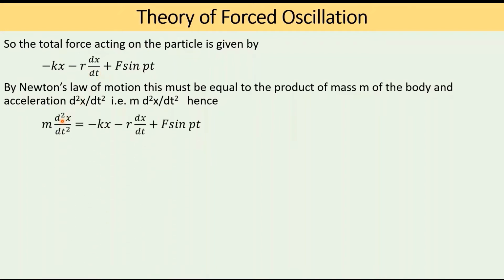So m into d squared x by dt squared equals minus kx minus r into dx by dt plus F sin pt. Here this is the extra term. These two terms were there even in the case of damped vibrations. This is the term which represents the applied periodic force.